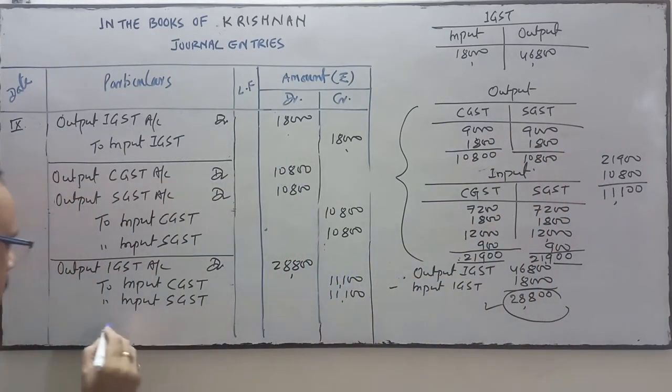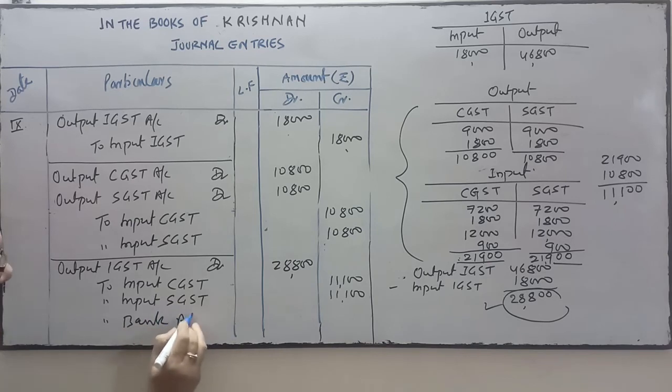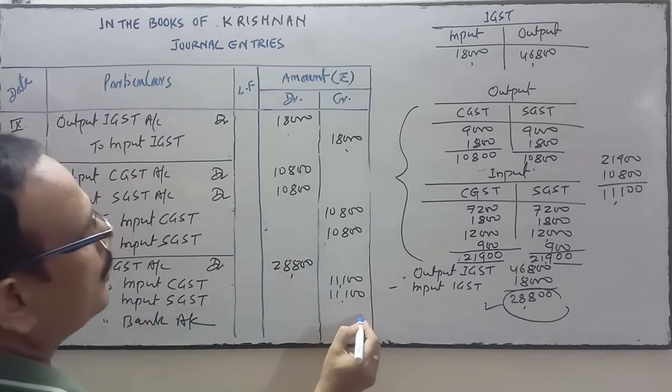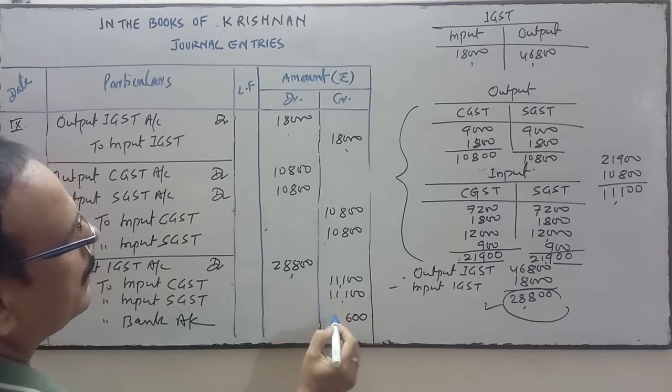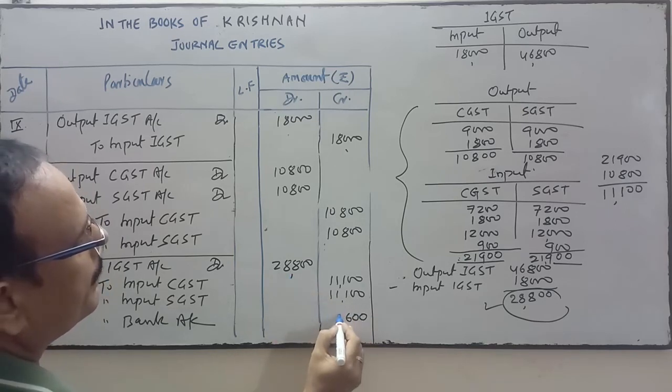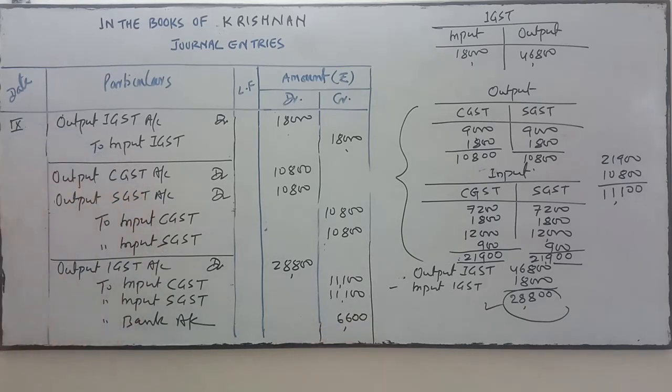So this is settled. The rest amount will be deposited. So the rest amount, 6,600, will be deposited into bank.